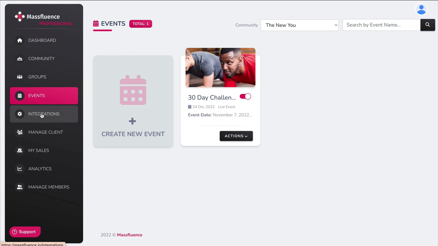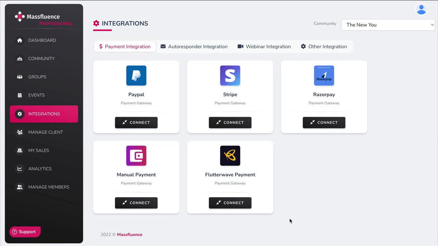Next are your integrations. And this is where I said you can integrate any of these payment processors that you may already be working with.